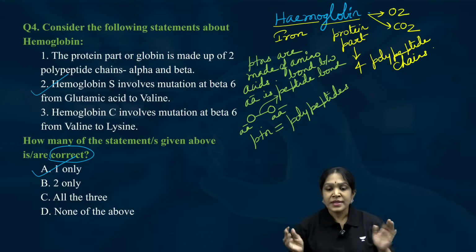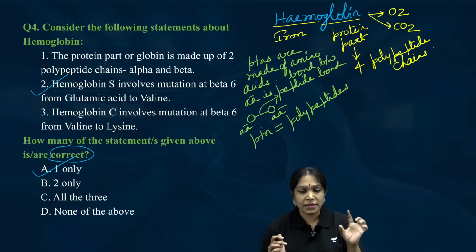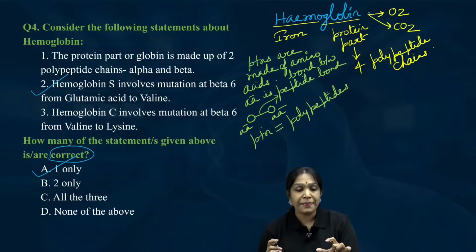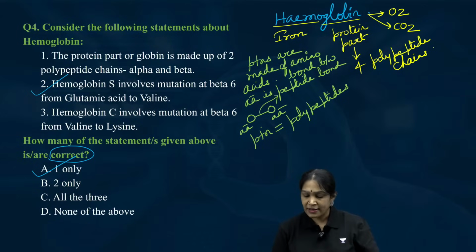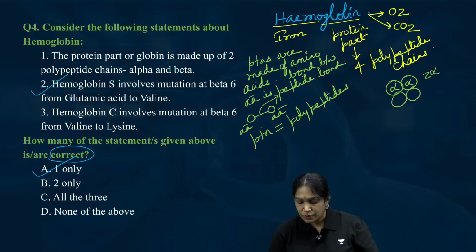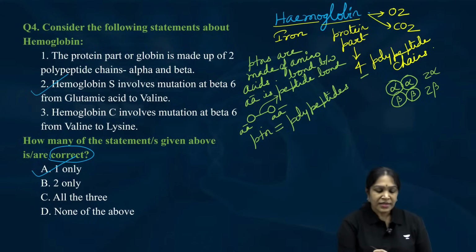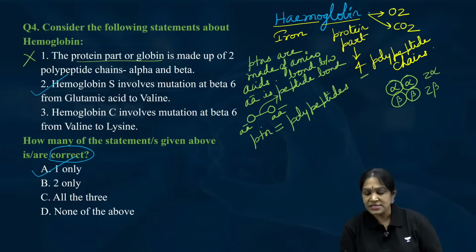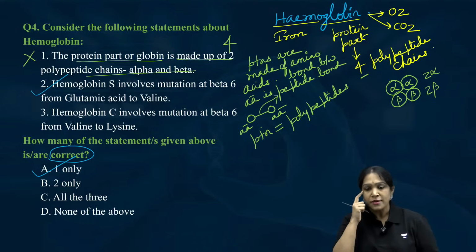Polypeptides. Okay. In the hemoglobin, heme is the iron part, globin is the protein part. The protein part is composed of 4 polypeptide chains. What are they? 2 alpha and the other 2 beta. Total 4 polypeptide chains. So, this statement is wrong. The protein part of the globin is made up of 2 polypeptide chains, alpha beta? Wrong. It should be 4.